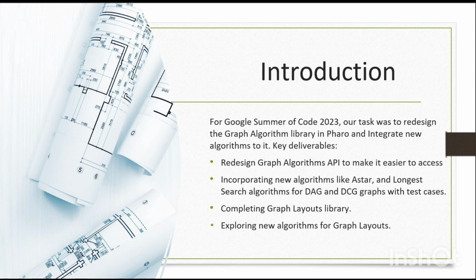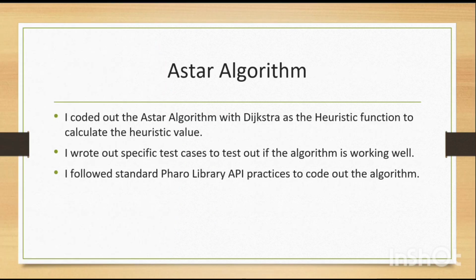Our key deliverables were to redesign the Graph Algorithms API to make it easier to access and incorporate new algorithms like A star and longest path algorithm for DAG and DCG. I was also tasked to complete the graph layouts library that was previously built and explore new algorithms for this particular library. Starting out with my work, I coded out the A-star algorithm where I wrote specific test cases